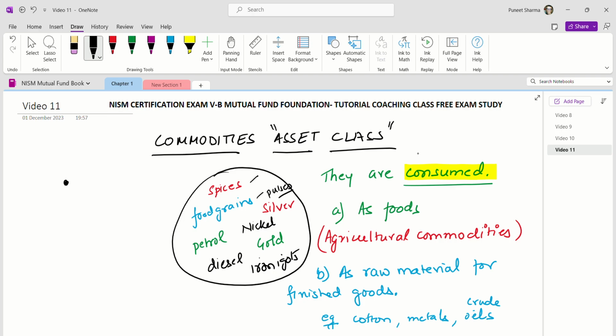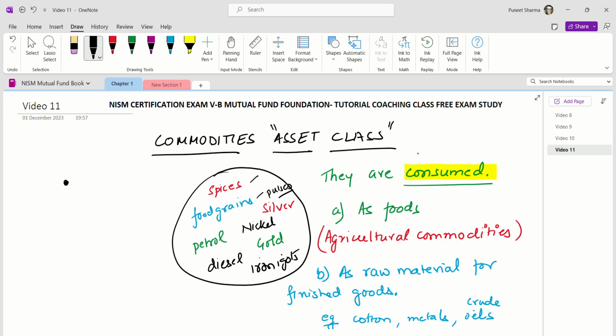When we group assets or investments which have the same characteristics into a family called an asset class, why they are grouped in an asset class is because they have the same qualities or properties. That's why it becomes an asset class.